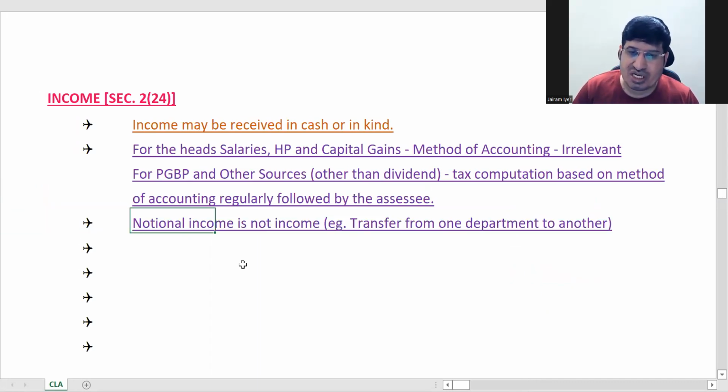Then, notional income is not income. That is your own business. If you are transferring from one department to another, that will not be considered as an income. You cannot make profit out of yourself.